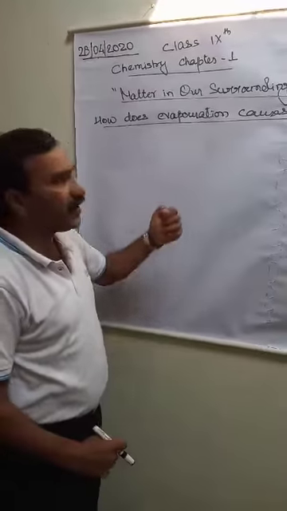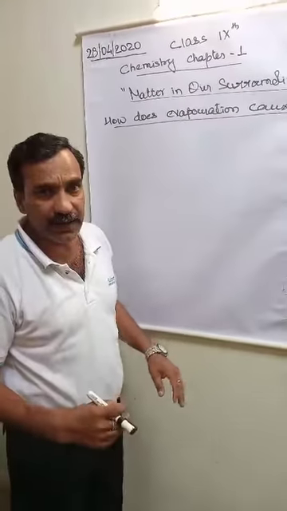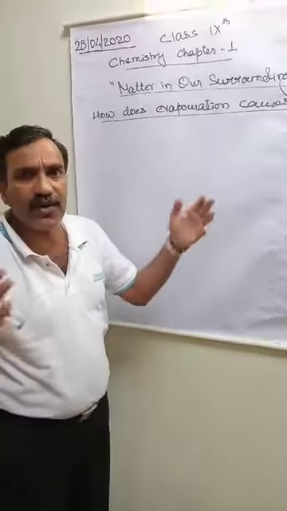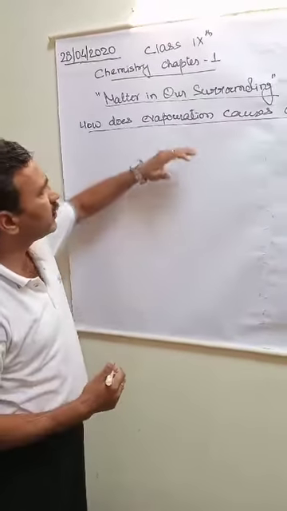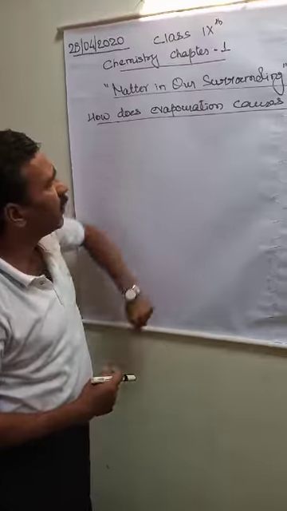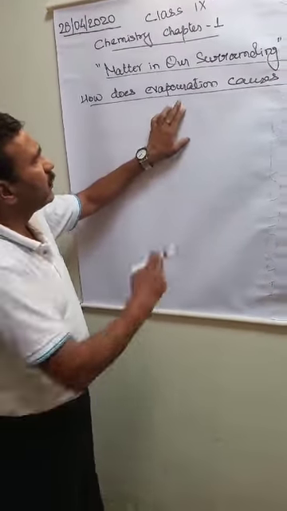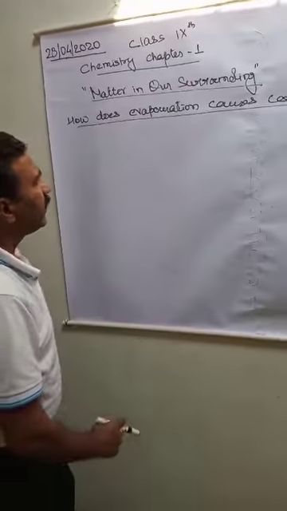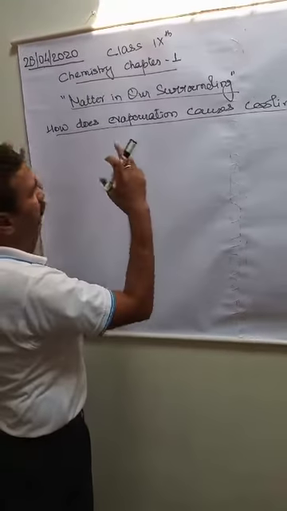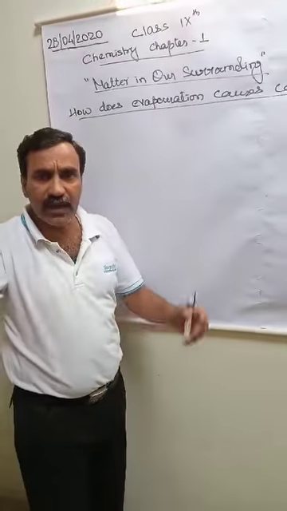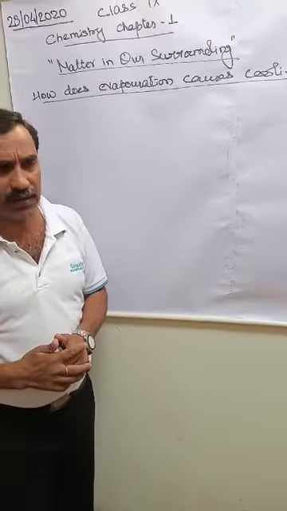To gain this lost heat, the liquid molecules absorb heat from their surrounding. That means the heat which is lost by the process of evaporation is regained by the liquid, and the liquid absorbs heat from its surrounding.